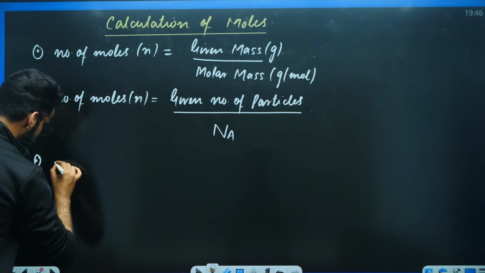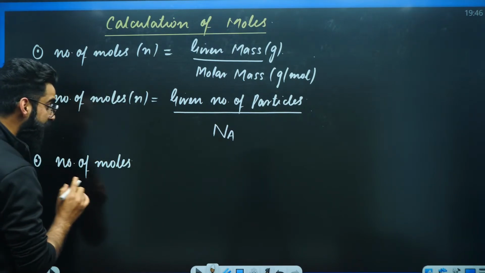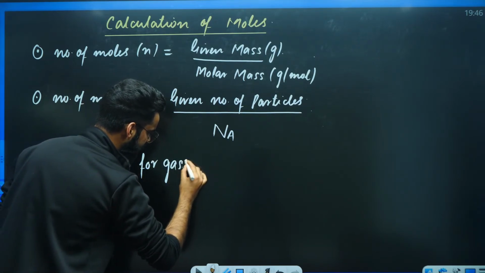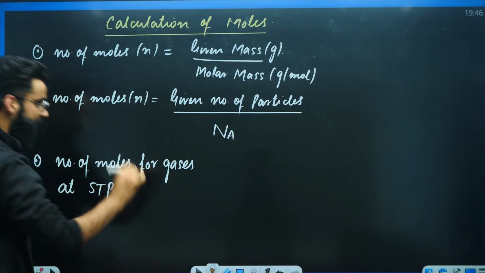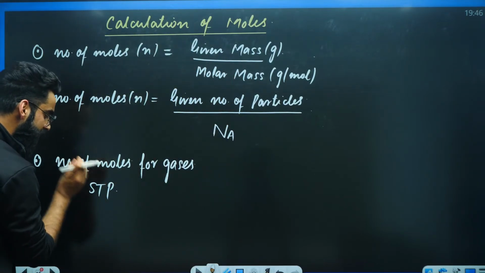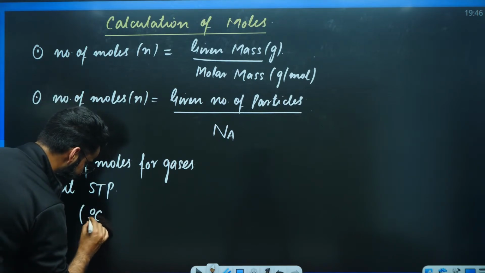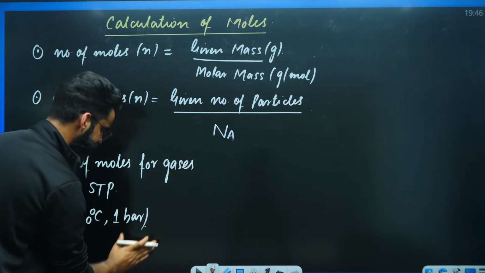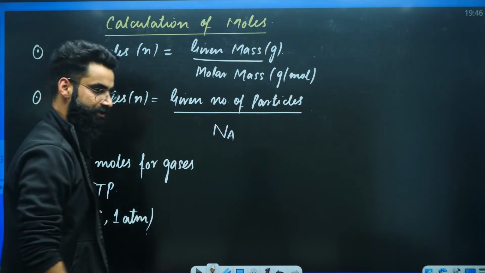Just wait for it. The third formula to calculate number of moles is valid only for gases. And the gas has to be kept at STP. STP stands for standard temperature pressure, right? Where temperature is kept as 0 degrees centigrade, right? And pressure is kept as 1 bar, or you can say 1 atm, right? Let me write 1 atm here. This is the STP condition.